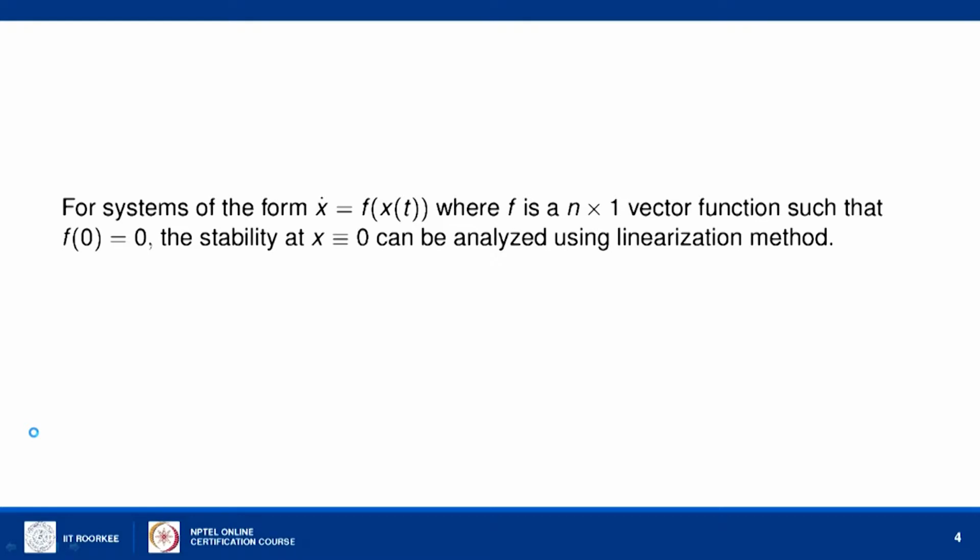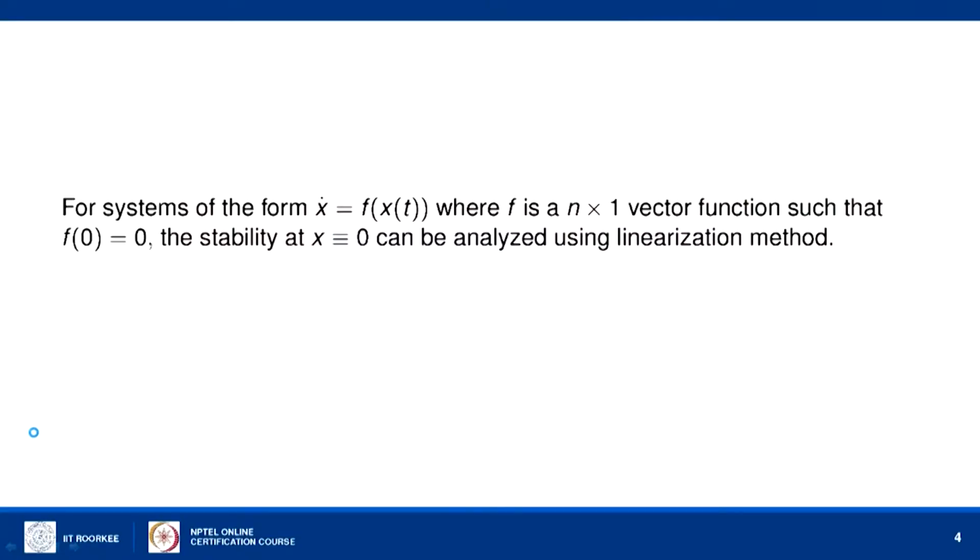So, these two theorems have already been discussed. For stability of this system you might also have studied various other types of conditions in the previous lectures. Now, if the system is nonlinear, like dx by dt equal to f of x, where f is an n-dimensional nonlinear vector function, and f of 0 equal to 0 is satisfied, then x equal to 0 is the equilibrium point of this system.